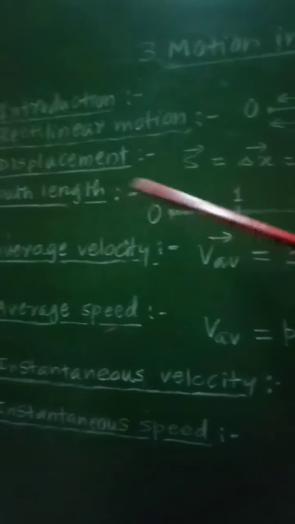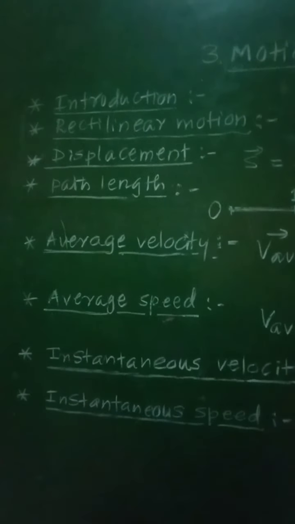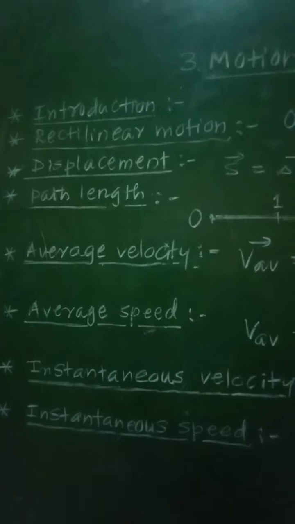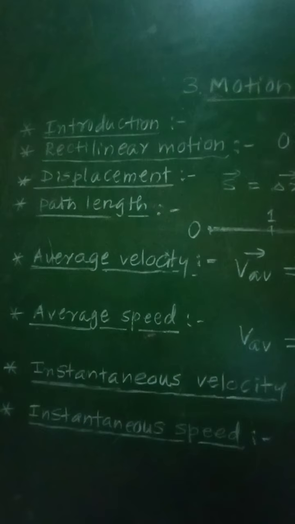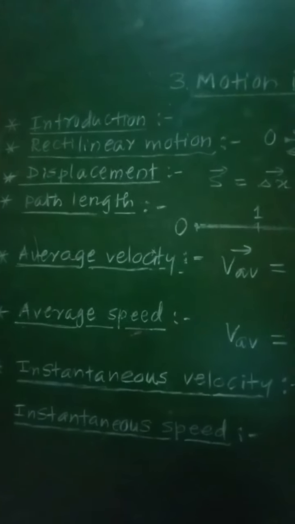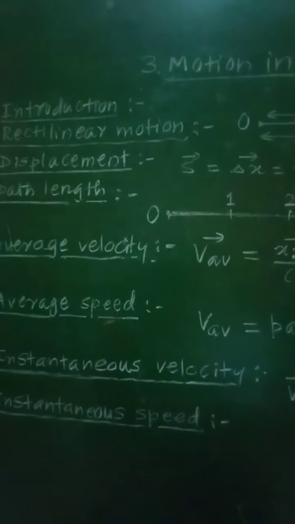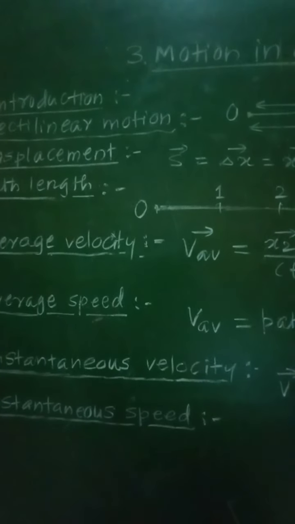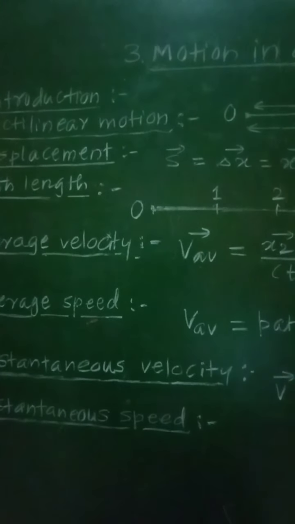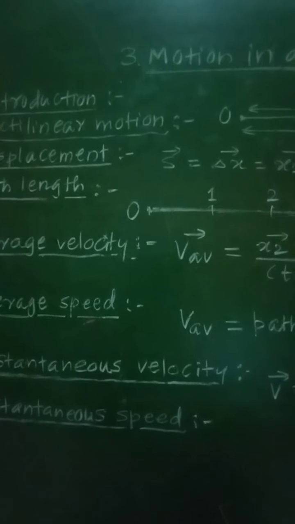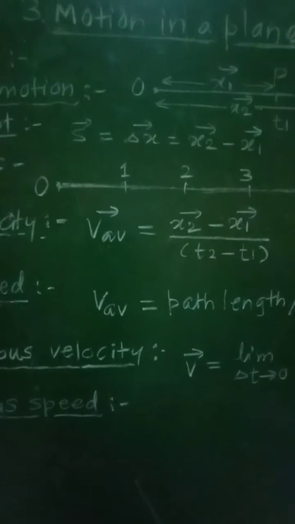Then second quantity is path length. What is that path length? There is a difference between the path length and the displacement. So path length is the actual distance traveled by the object during its motion. The actual distance traveled by the object during its motion is called as path length, and it is the scalar physical quantity. Its SI unit and dimensions are again same as that of the length, that is meter and 1 in length.